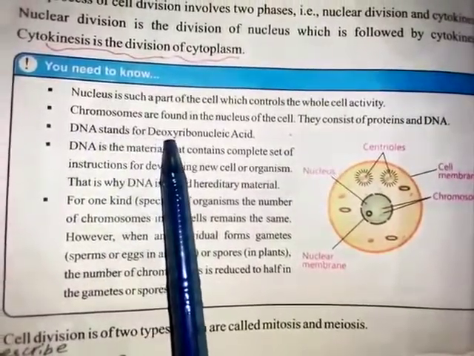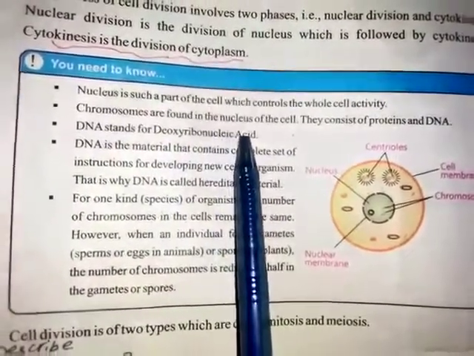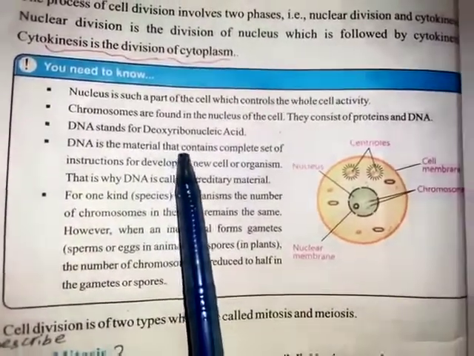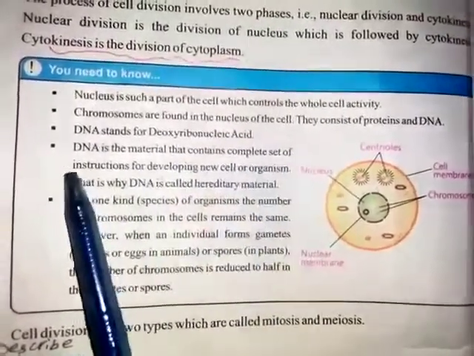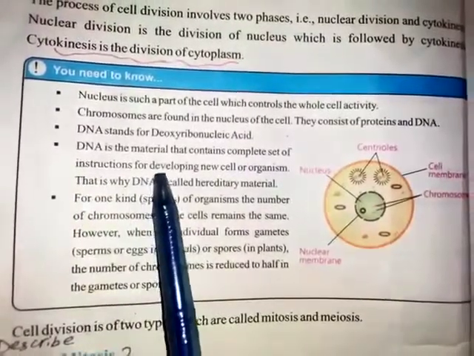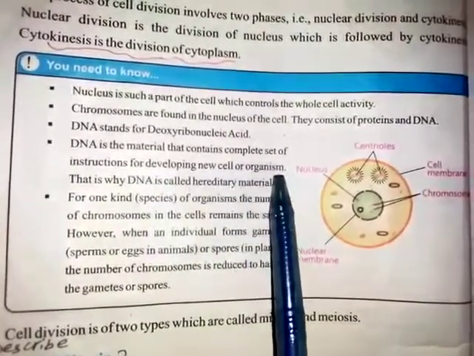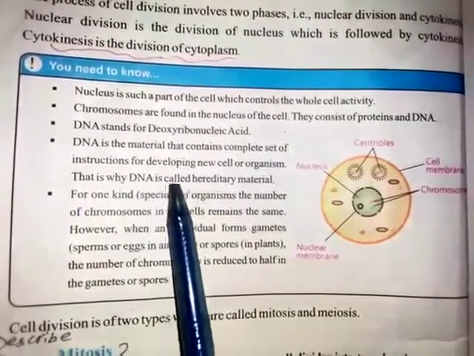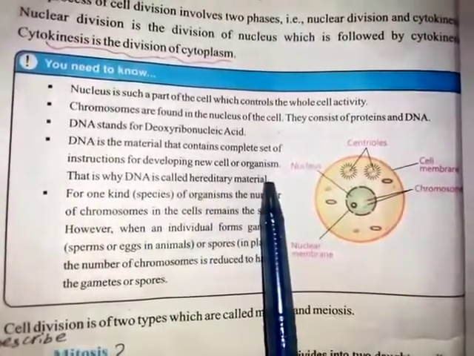DNA stands for deoxyribonucleic acid. DNA is a material that contains a complete set of instructions for developing a new cell or organism. That is why DNA is called hereditary material.